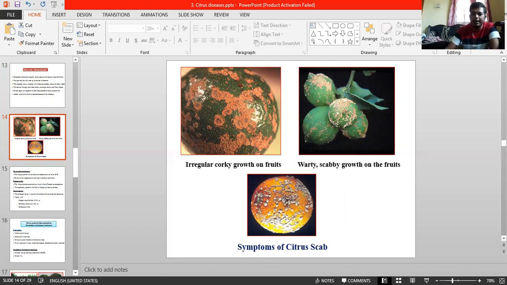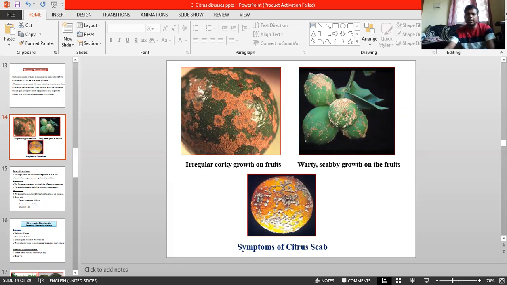Coming to the economic importance, it is one of the most common diseases in sour orange, rough lemon, tangelos, and pomelo. In Andhra Pradesh as well as Karnataka, it is severe on Rangpur lime, and in the South Indian states it is most severe on Rangpur lime. Sweet oranges are mostly resistant to this disease, scab or verrucosis.